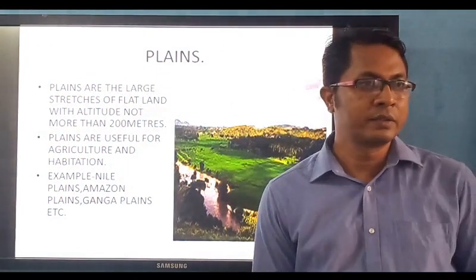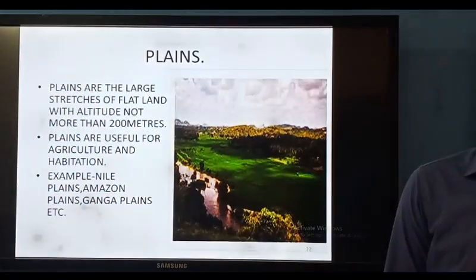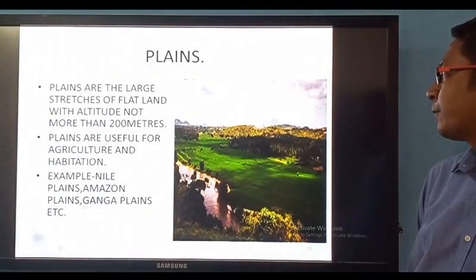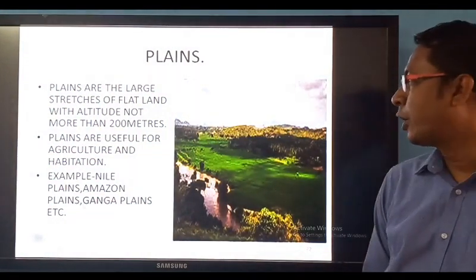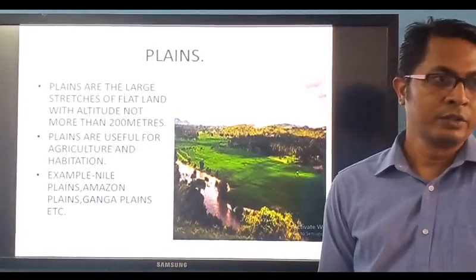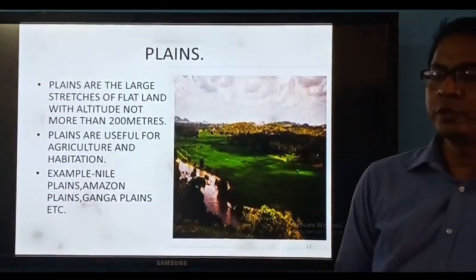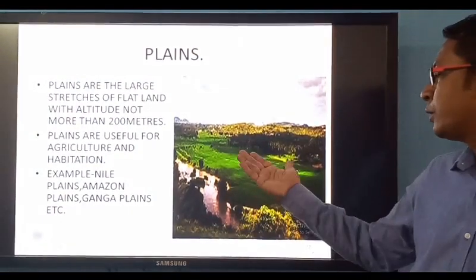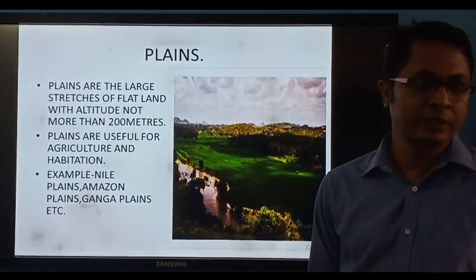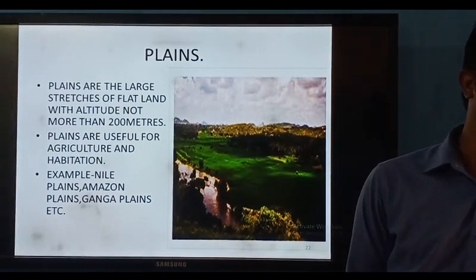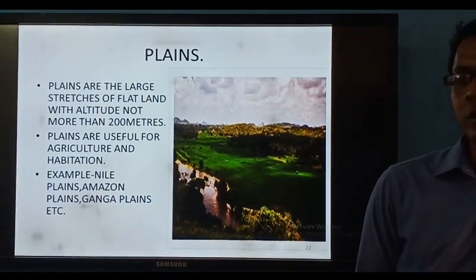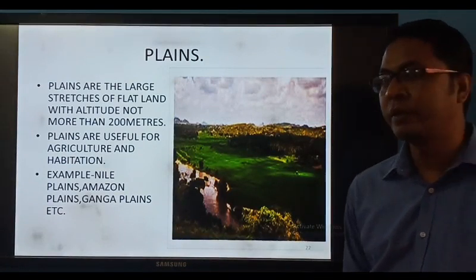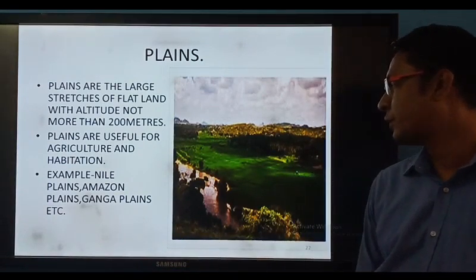Now, dear students, our next topic is plains. Of course, plains are the large stretches of flat land with altitude not more than 200 meters. From 0 to 200 meters, this land is called plain. Plains are useful for agriculture and habitation. Wherever plains are available, people do agriculture. लोग खेती बाड़ी करते हैं, है ना? Habitation, लोग वहाँ रहना पसंद करते हैं. People live there. People construct their houses.